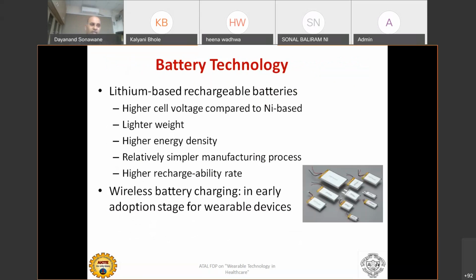And there are people who have developed BMS where you can recharge your batteries even in 4 or 5 minutes. I'm talking about wearable device batteries, because it's a simple cell, pouch cell. Generally they are preferred to be the pouch kind of cell, as the picture is showing. Even circular and rectangular, these are the two types they are using.